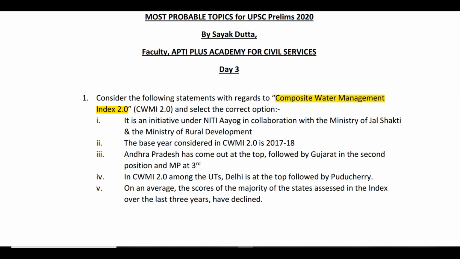And the last statement is saying that it has been observed that on an average, the scores of the majority of the states assessed in this index have declined, which means the states are not performing well so far as water management is concerned. That means their performance has gone down. So these are the 5 statements provided with regards to Composite Water Management Index 2.0.